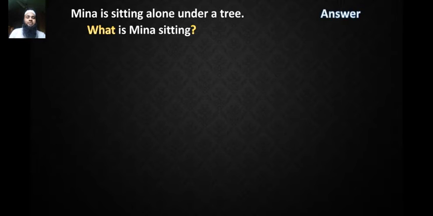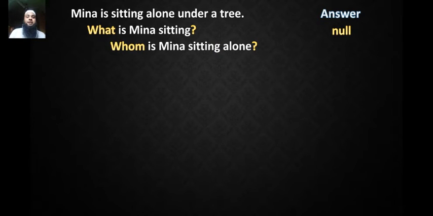Meena is sitting alone under a tree. What is Meena sitting? No, this question is not appropriate. So the answer is null. That means no answer. Whom is Meena sitting alone? This kind of question is not appropriate. So the answer is null, no answer.